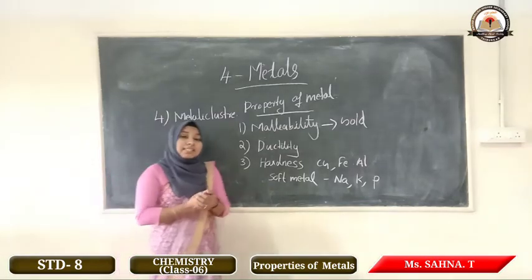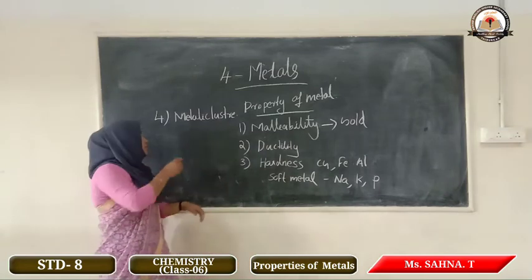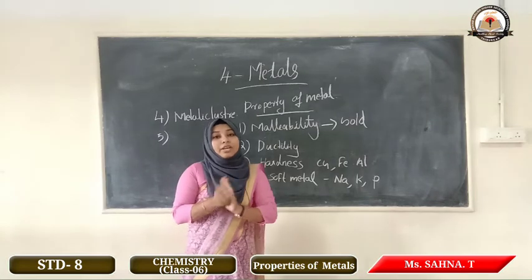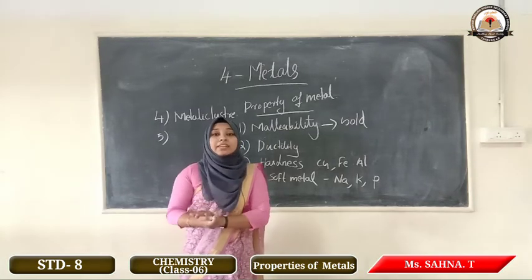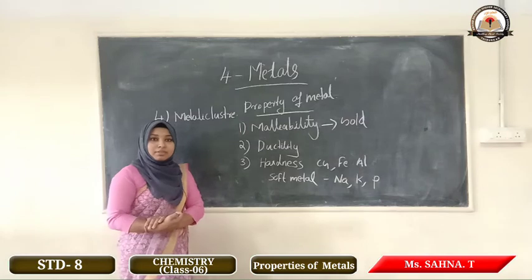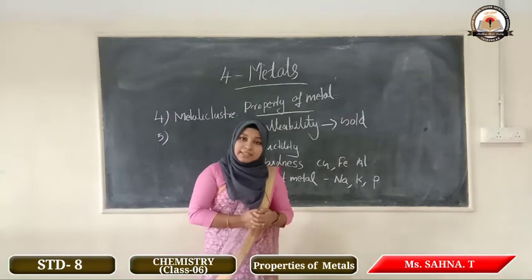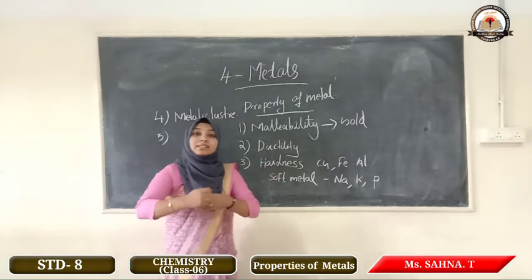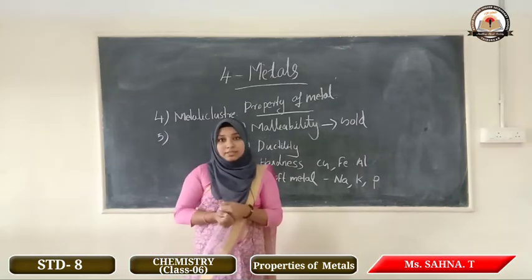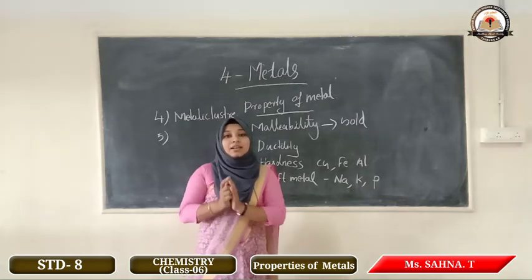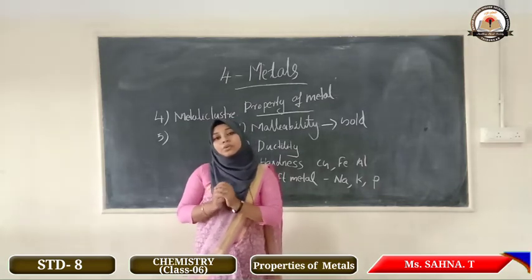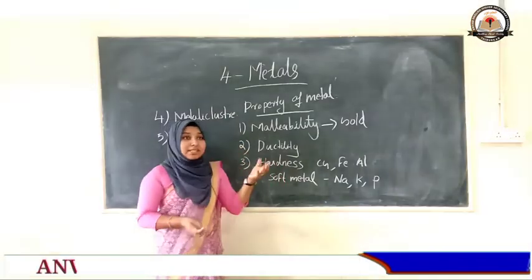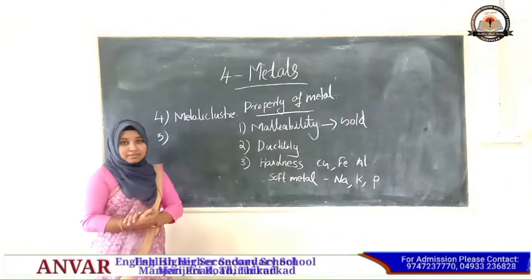Okay. Next we discuss the fifth property. We know that we commonly use metallic vessels for cooking. Which property of the metal is utilized here? We know that metals conduct heat, or metal passes heat through it. So we use metal vessels for cooking. This is the fifth property of the metal. That means metal conducts heat.